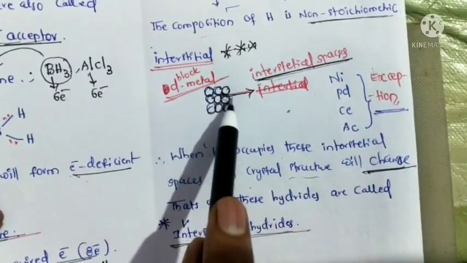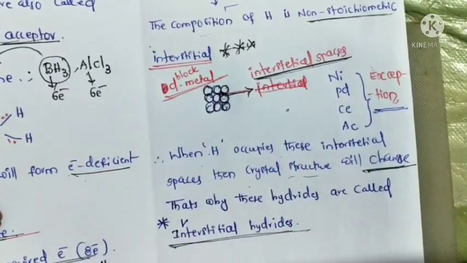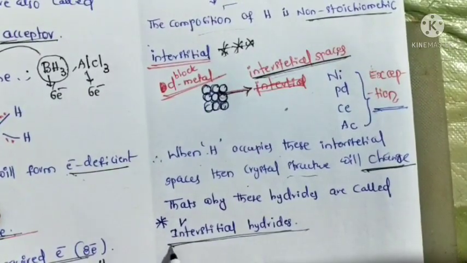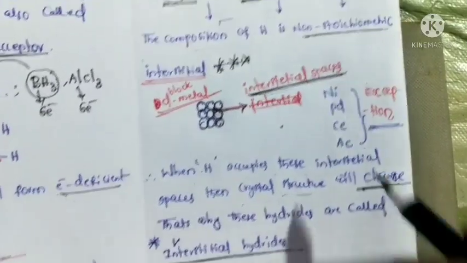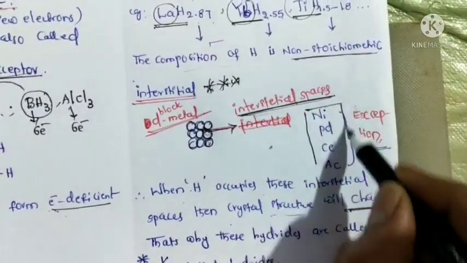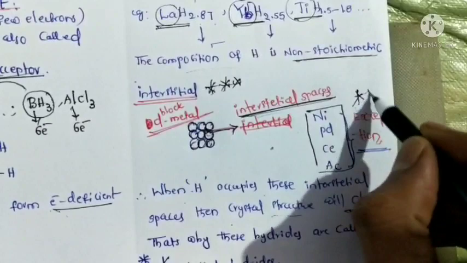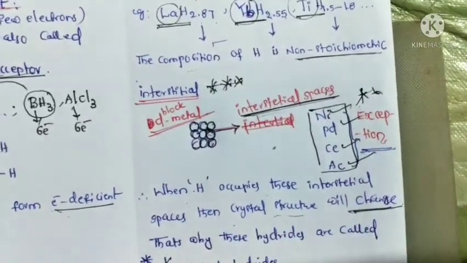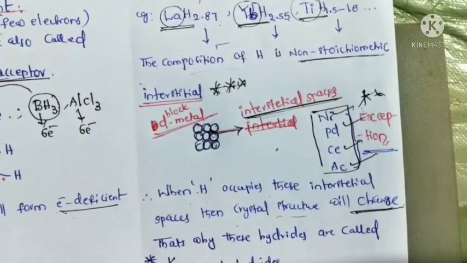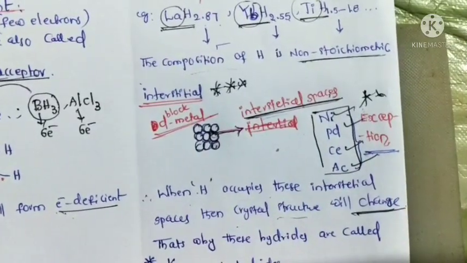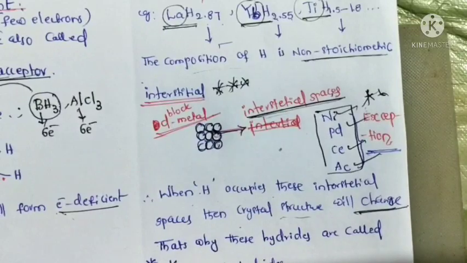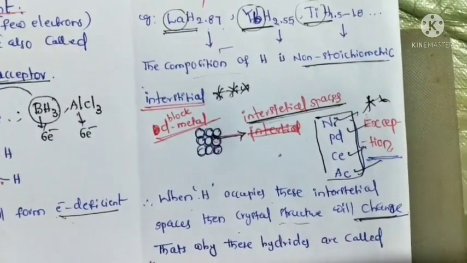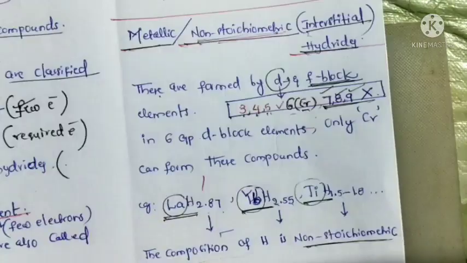The crystal structure will be distorted. That's why these types of hydrides are called interstitial hydrides, but exceptions are there, which are very, very important. Nickel, palladium, cerium, actinium, these are exceptions. Okay, this is the information about types of hydrides.